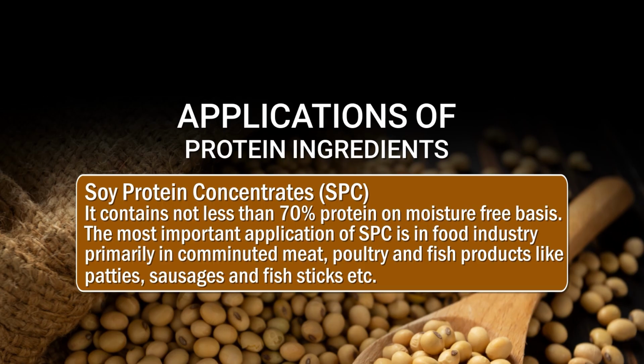The most important application of soya protein concentrate in the food industry is primarily in comminuted meat, poultry and fish products like patties, sausages and fish sticks, etc. It increases the water and fat retention in these products. Besides this, soya protein concentrate is also used as a stabilized dispersion in milk, beverages and simulated dairy products like sour cream analogs.